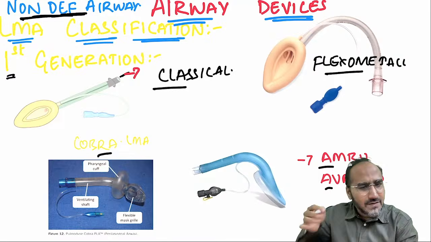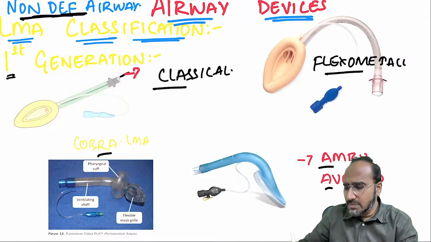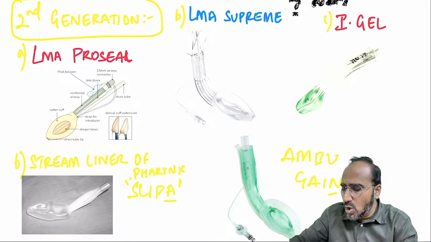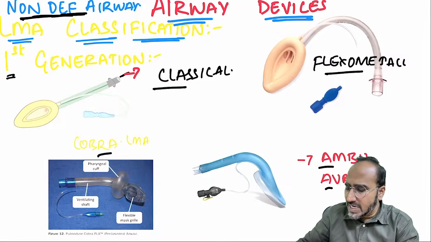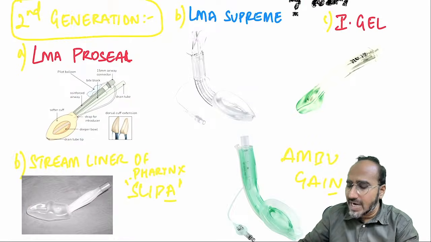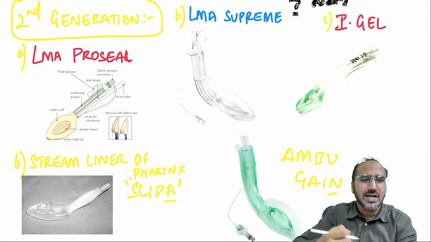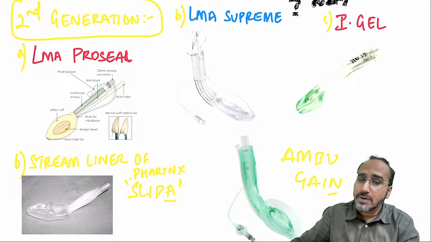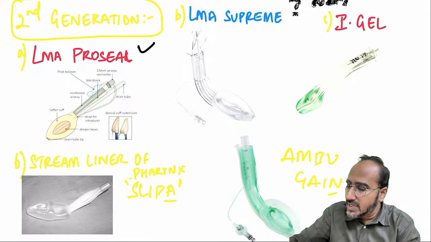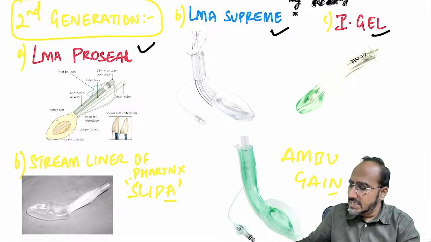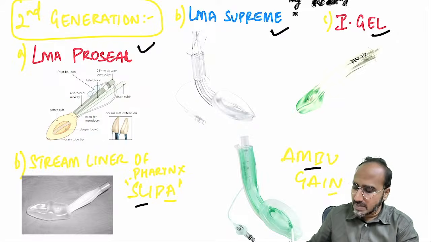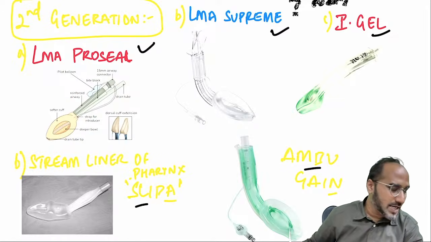Second generation, when anyone asks you second generation LMA, that means there will be an additional port. Difference between a classical and the second generation LMA is what? Additional drain port will be there, through which you can introduce a Ryle's tube and deflate the stomach. Examples of second generation are ProSeal LMA, Supreme LMA, iGel, Ambu AuraGain, and Slippa. These are second generation LMA.